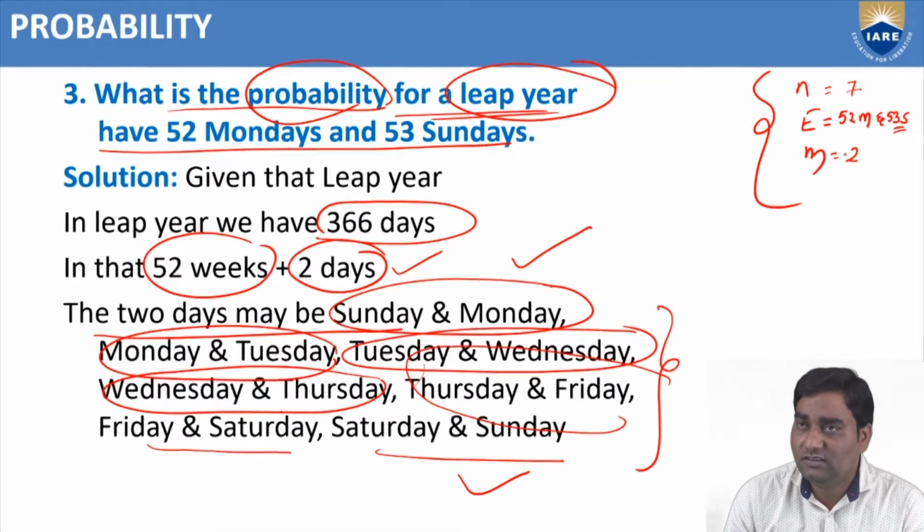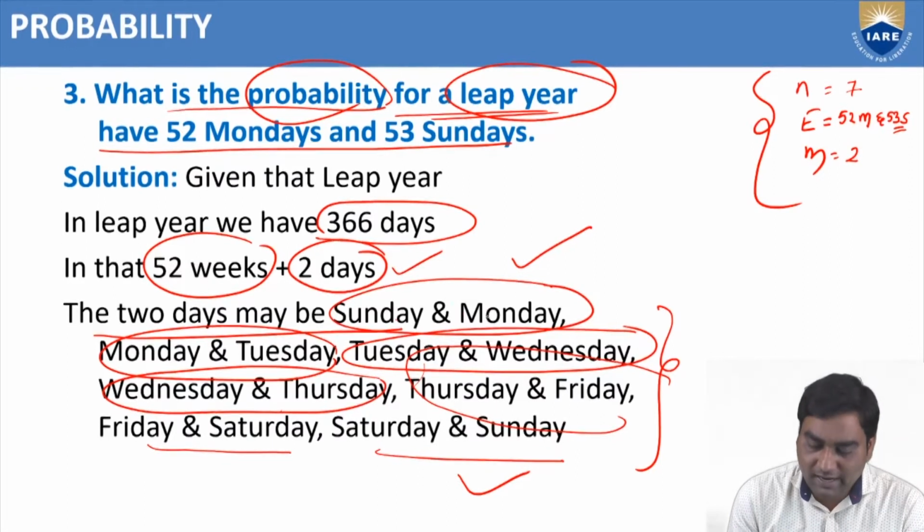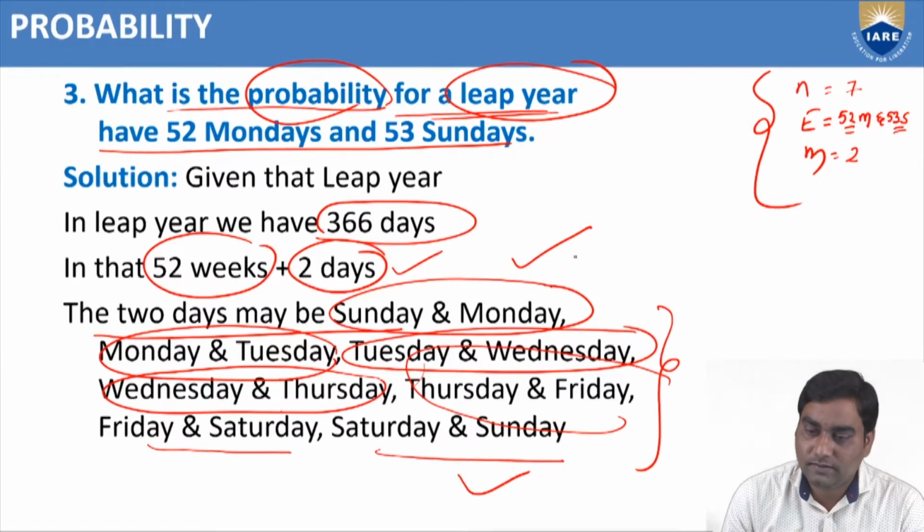Is it right? Because 2 options have a Sunday. But if you choose the option Sunday and Monday, Sunday will be 53, no issue, but Monday is also there, right? That means Monday will be 53. But our question is 52 Mondays only. That's why this option is not suitable.